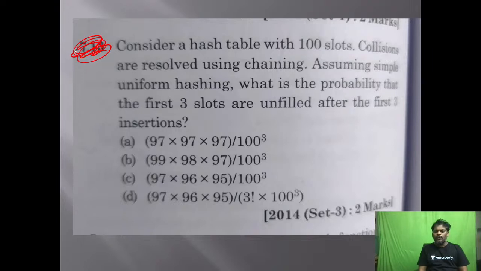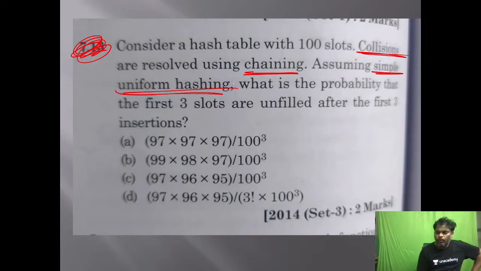Consider a hash table with 100 slots. Collisions are resolved using chaining. Assuming simple uniform hashing, what is the probability that the first 3 slots are unfilled after the first 3 insertions?